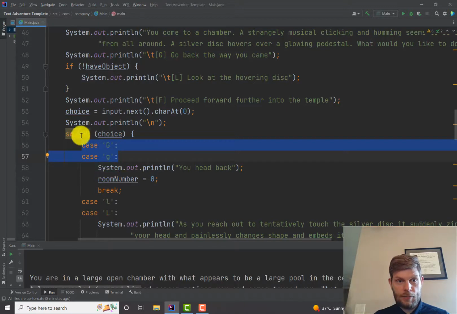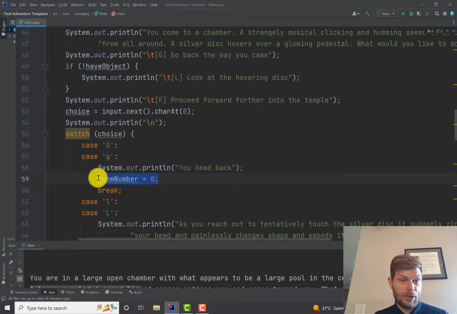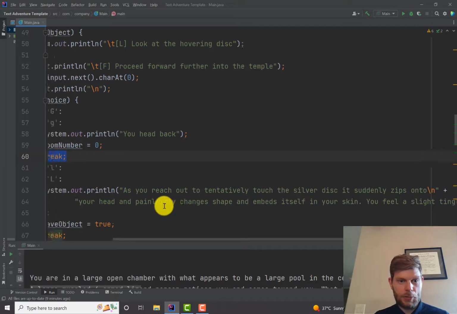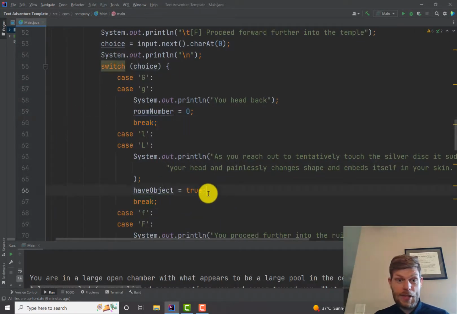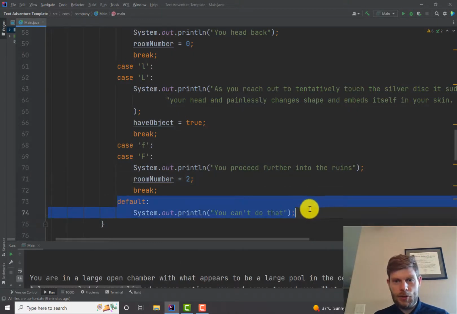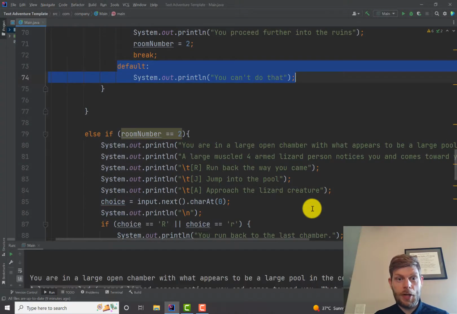The code will jump to these points. It'll say you head back, and it'll set room number to 0. And then it'll break out of the switch statement. If they choose L, it'll jump to here and print out, hey, this thing just jumped on your head and stuck in your skin. And it sets have object to true. So now you can understand alien speak. And if you go forward, proceed further into the ruins, and it sets your room number to something else. And by default, it says, hey, if you try to do anything that's not allowed, it'll just tell you can't do that.